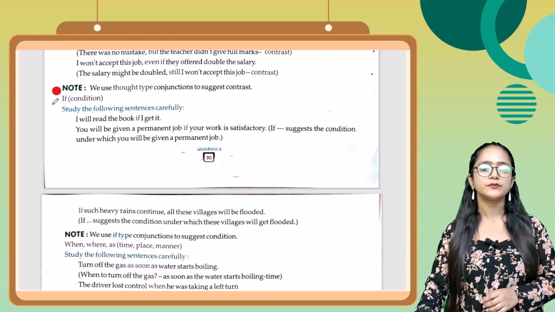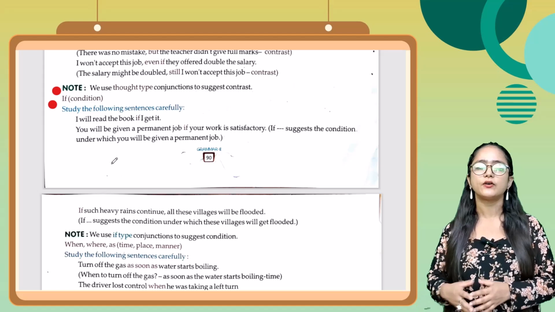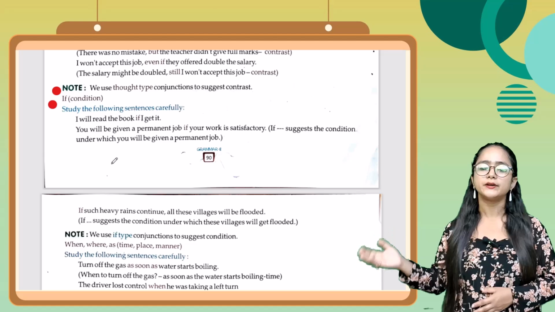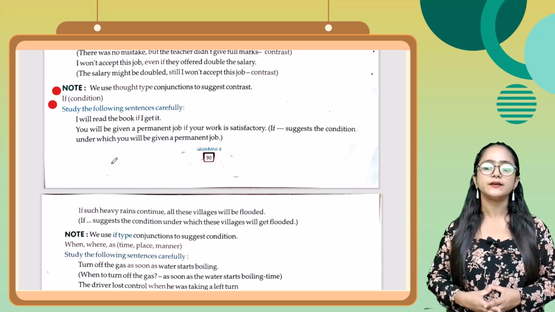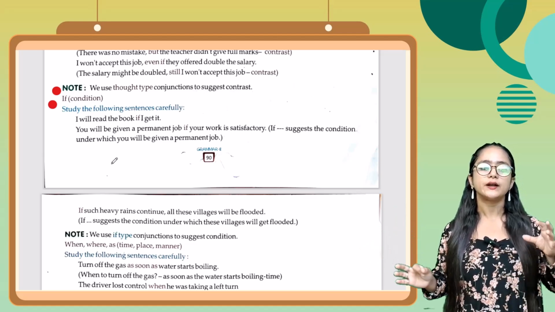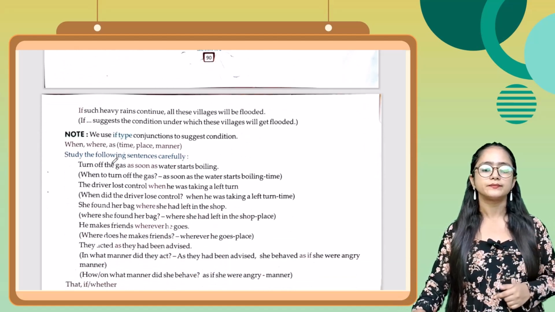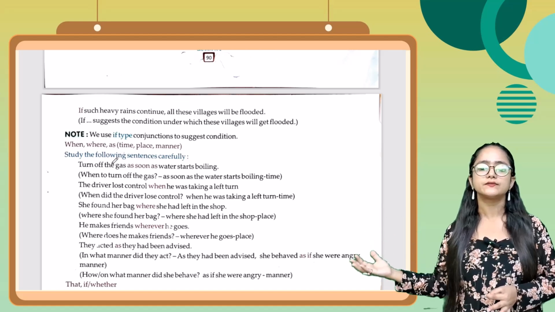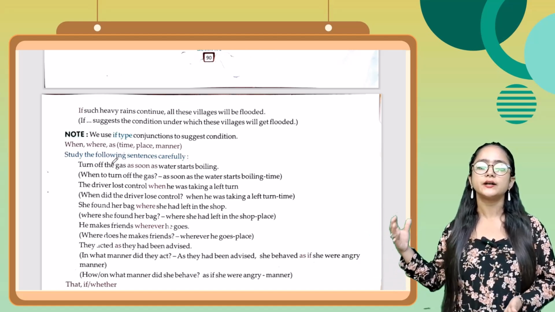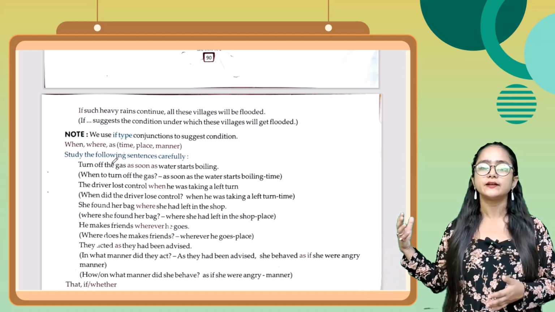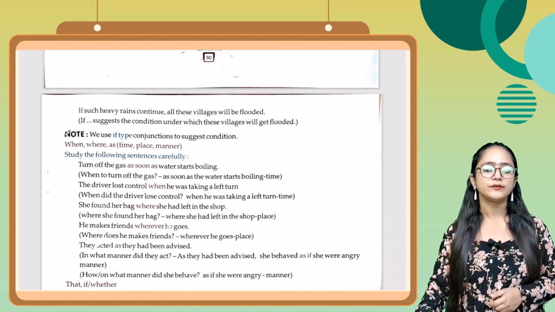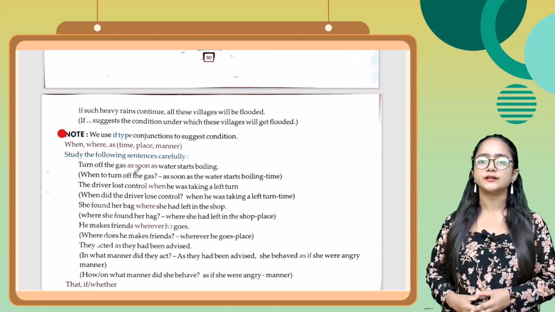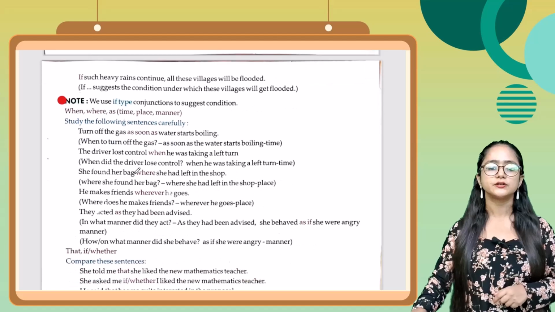Now students, let's move into the next one, that is if condition. Study the following sentences carefully. I will read the book if I get it. You will be given a permanent job if your work is satisfactory. If suggests the condition under which you will be given a permanent job. Next thing, if such heavy rain continues, all these villages will be flooded. If suggests the condition under which these villages will get flooded. Okay. Now before moving further, there is a note. We use if type conjunctions to suggest condition. Condition suggest करने के लिए हम if type conjunction use करते हैं.